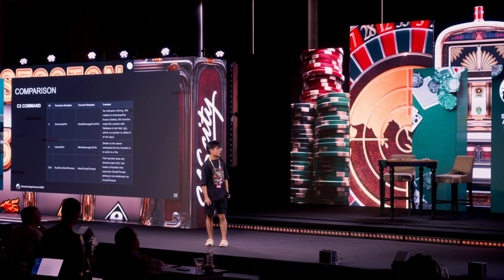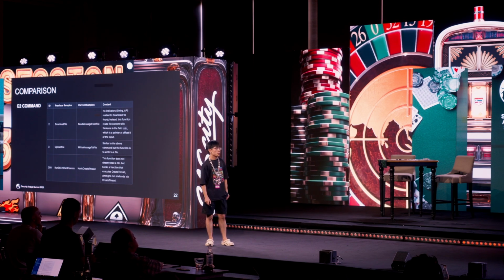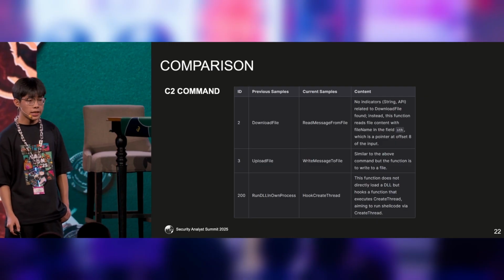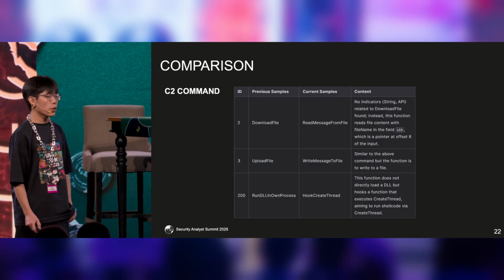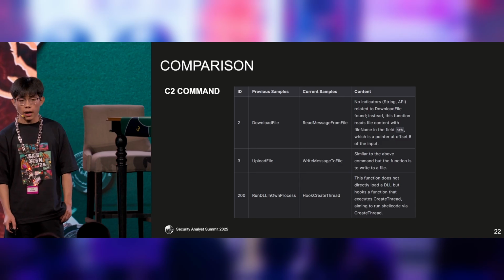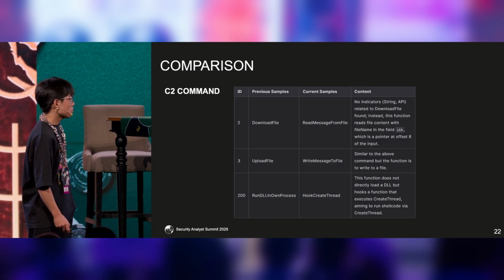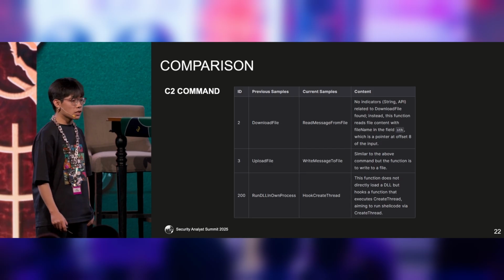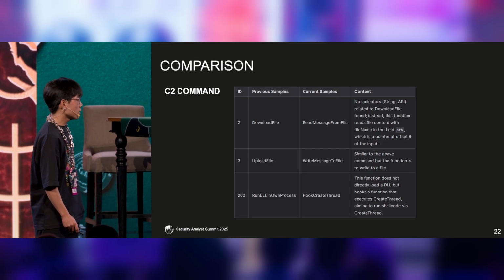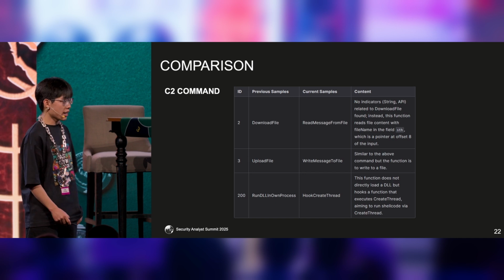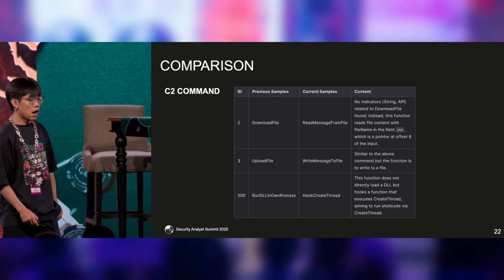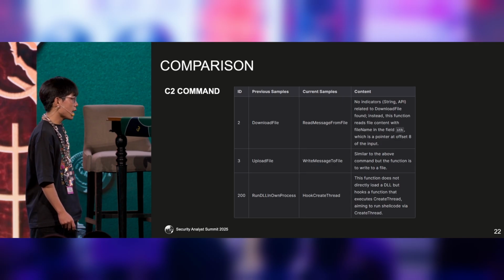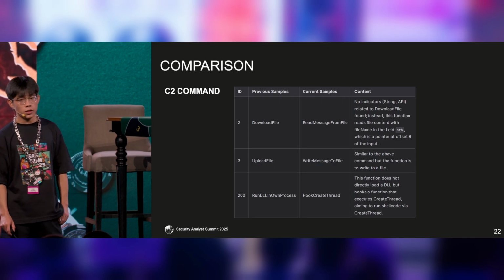Now about the C2 commands. Compared to the previous sample outlined by the security analysts, commands 2 and 3, used for download file and upload file, are now updated into reading a message from the file and writing a message to the file instead. And command 200, instead of running the old process, is now hooked into CreateThread to run the shellcode.